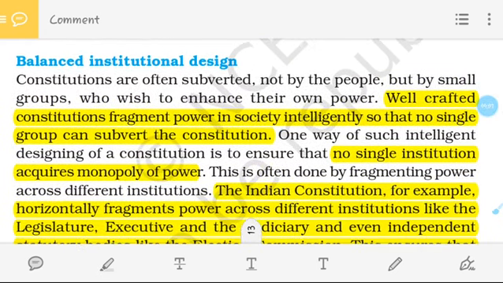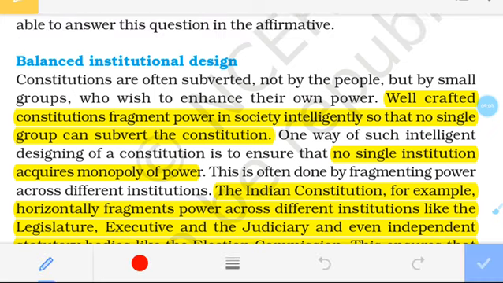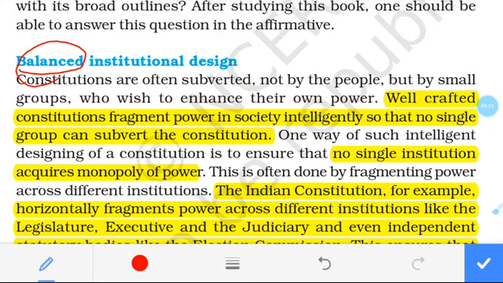Now the next one is the balance of the design. From the word balance, I hope you all understand what balance means, and the institutional design. Institutional design is one kind of organization which takes care of the constitution. See, you all know that in our country, in class 10 itself, you have learned about the horizontal